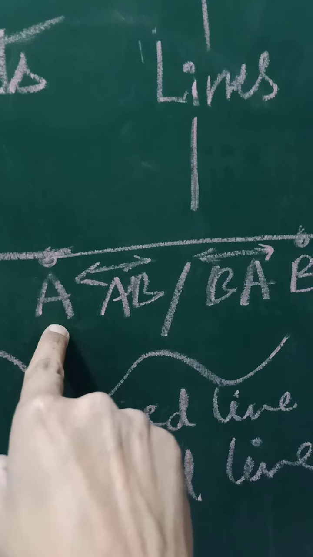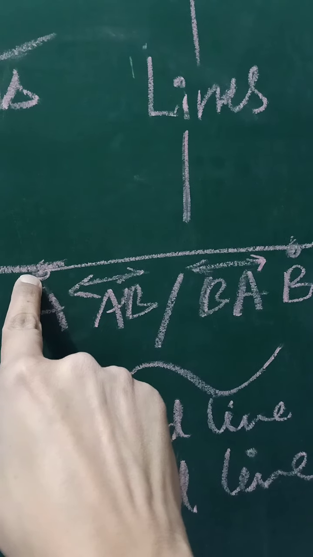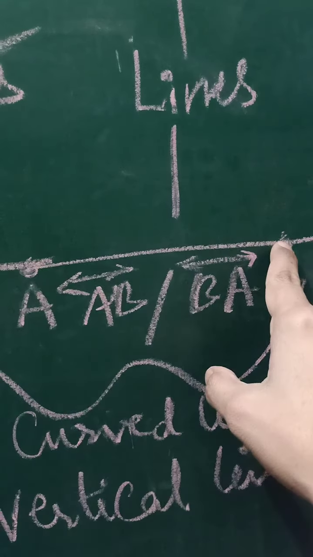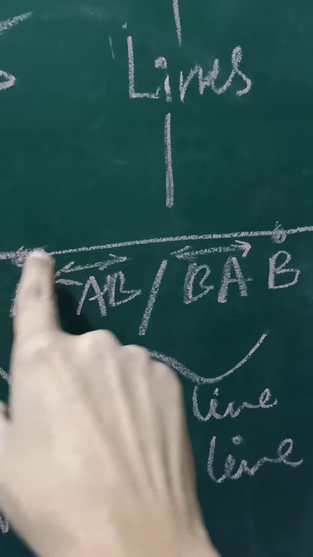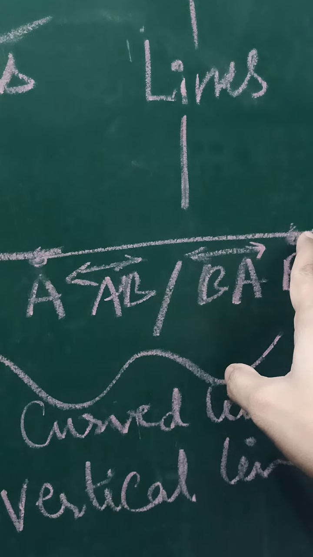Suppose this is point A and this is point B. When we join these 2 points, a line is formed.